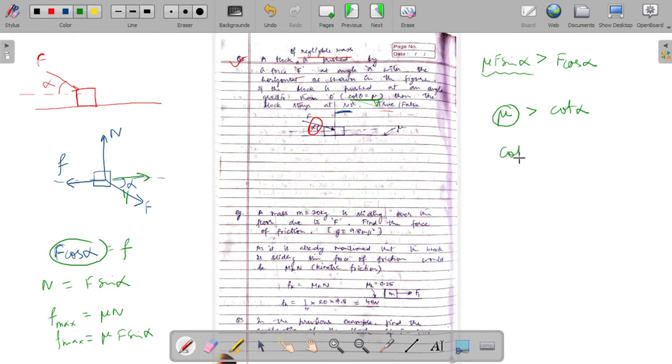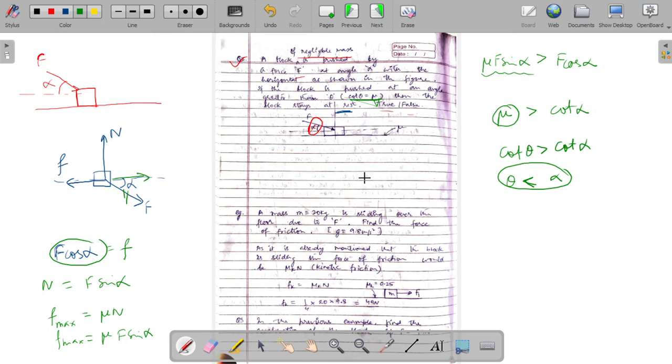So cot theta has to be greater than cot alpha. So theta should be less than alpha. That is, we should apply the force at an angle greater than this particular given angle theta for the block to stay at rest.